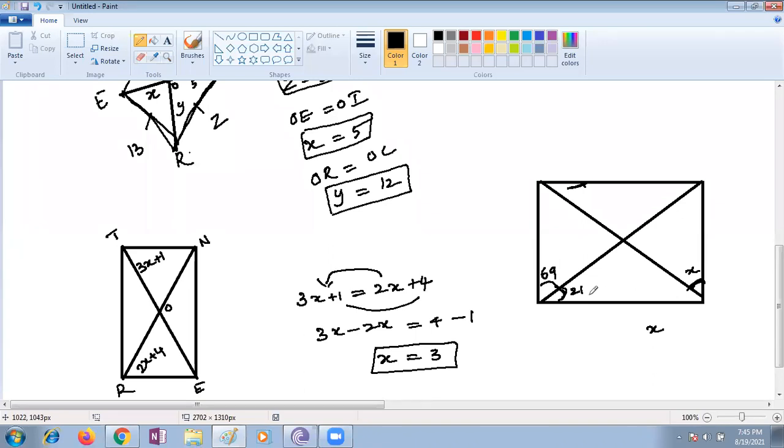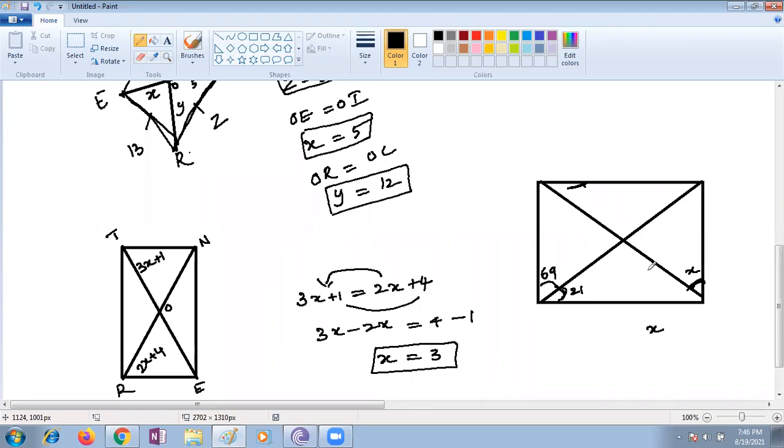Any other property we can use here? Why can we subtract only 21? Ma'am, 90 minus 69, it is 21. Yes, I know that. What property are we using there? Ma'am, because it's a right angle. Very good.